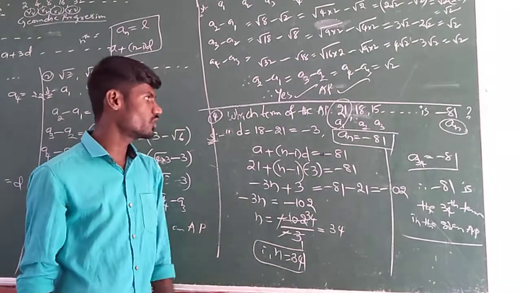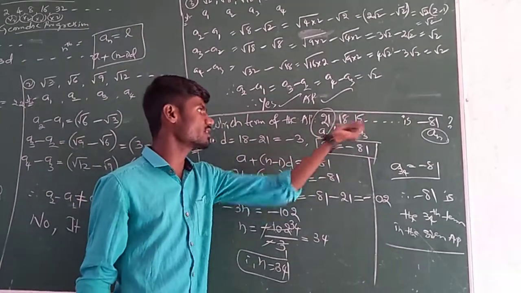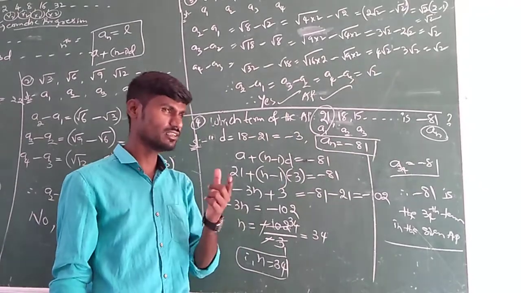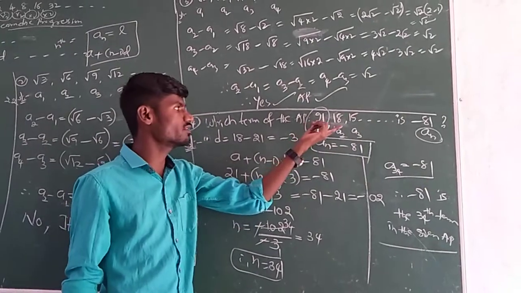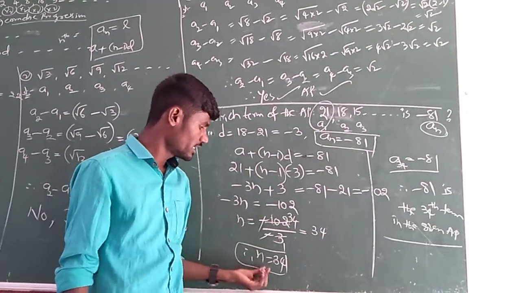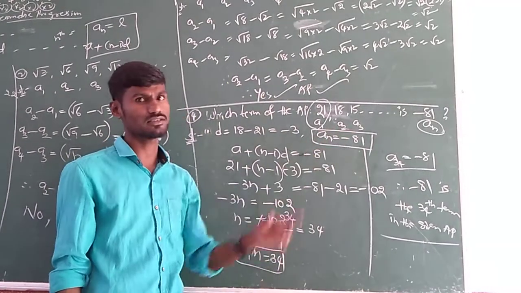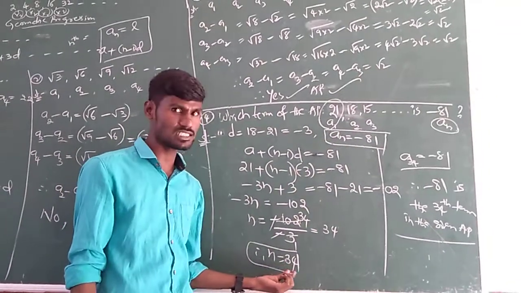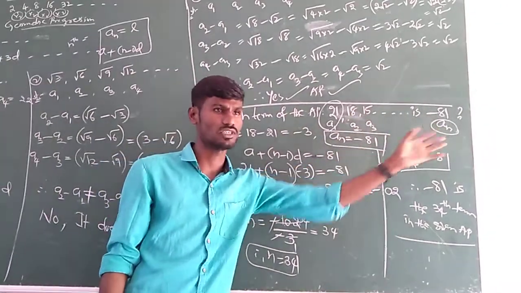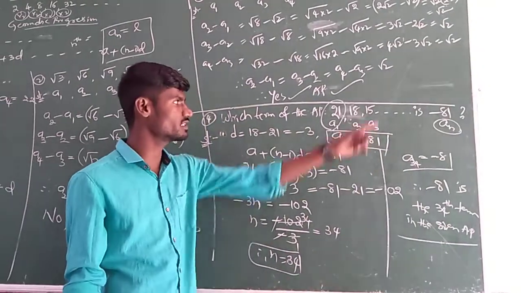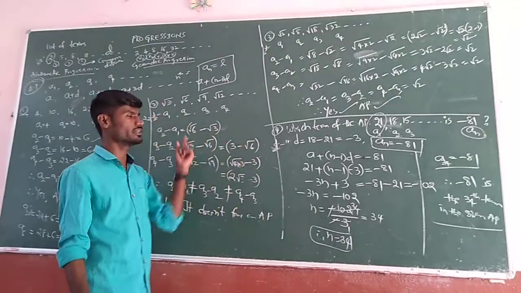Suppose in some other problem they may ask, check whether minus 81 is a term in the list of the terms of the given AP or not. Listen carefully. Same procedure. If n is a perfect positive integer, meaning a natural number, yes we can say that. Then only we can say that. If you get a fraction or decimal, in that case we can say minus 81 does not exist in the given list of terms. n should be a positive integer, a natural number. So this is the type of problems they may ask regarding arithmetic progression.